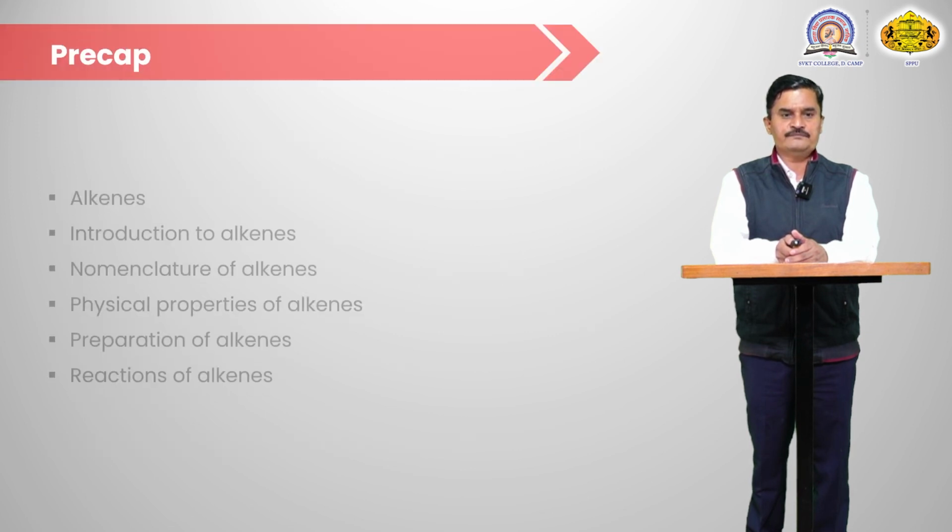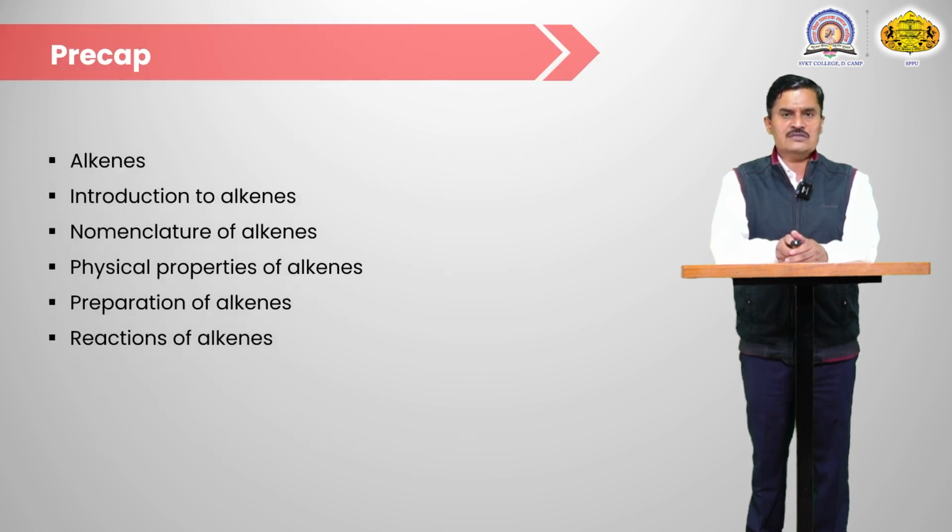alkyl halide. So in the next lecture we will discuss another hydrocarbon, alkenes. Alkenes are organic compounds containing a carbon-carbon double bond, with the general formula CnH2n. That is known as an alkene. We will cover the introduction of alkene, nomenclature of alkene, and physical and chemical properties of alkene. So today we stop here. Thank you very much.